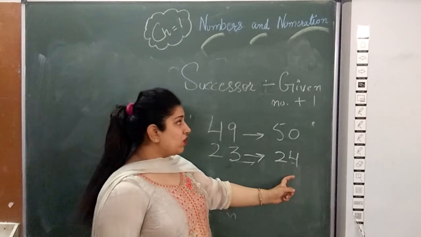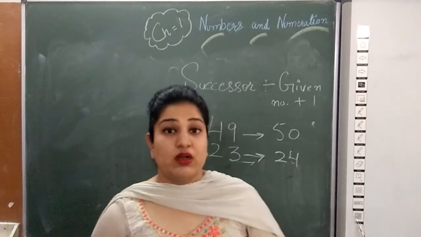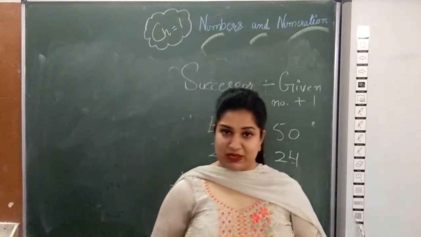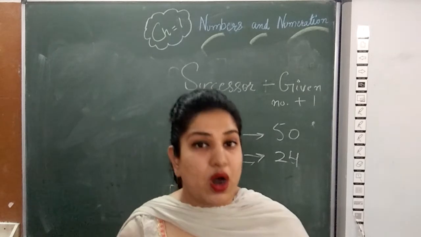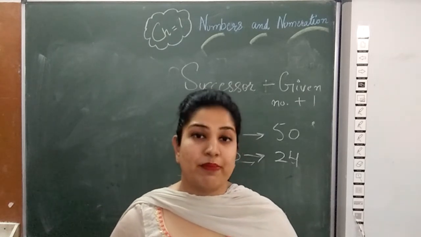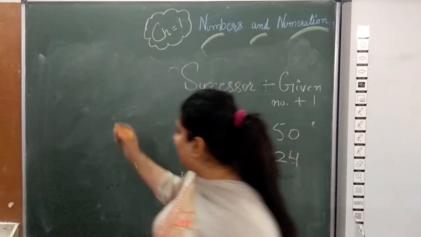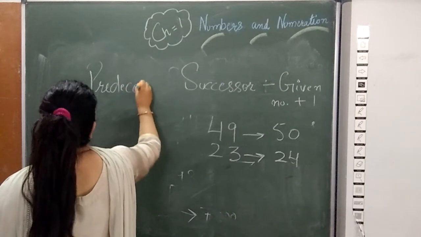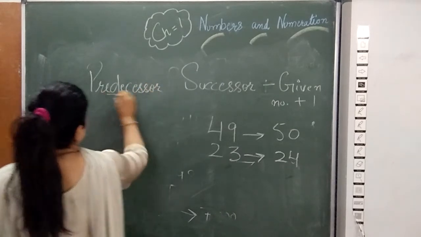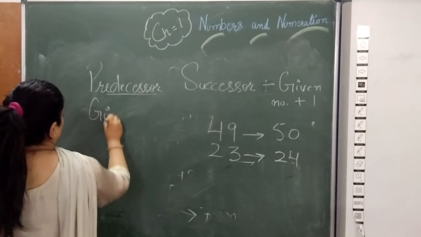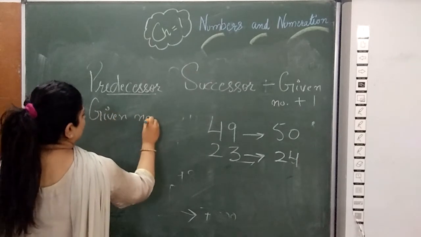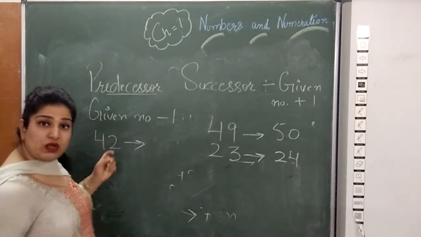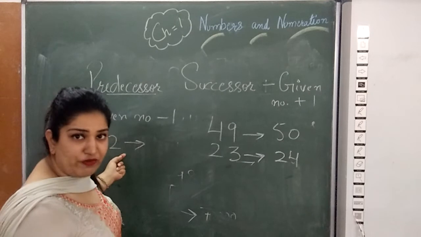Clear? Now coming to predecessor. Predecessor means the previous number, or you can say given number minus 1. Now what is the predecessor of 42?